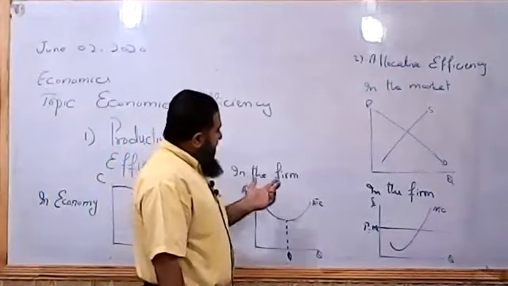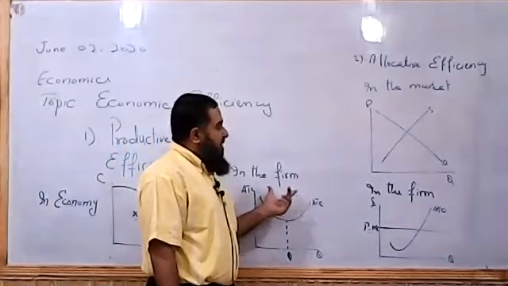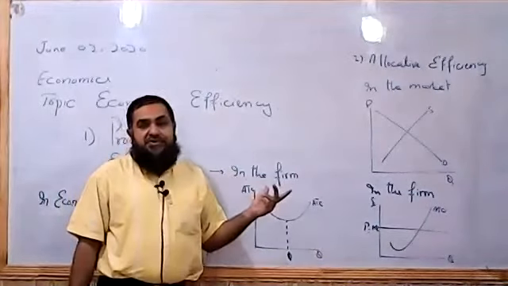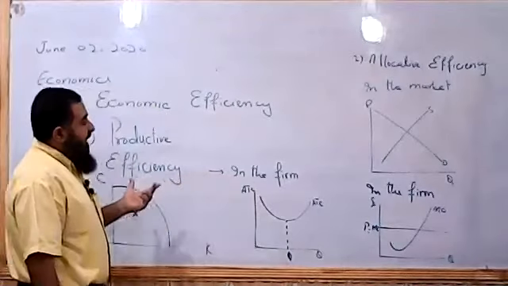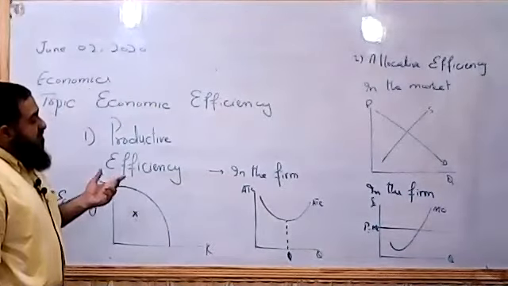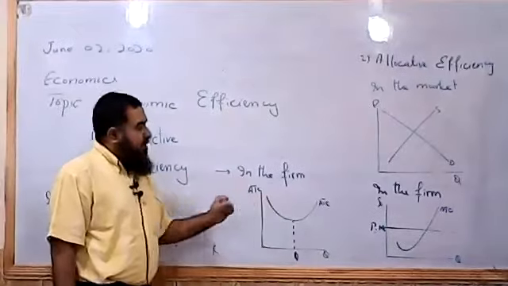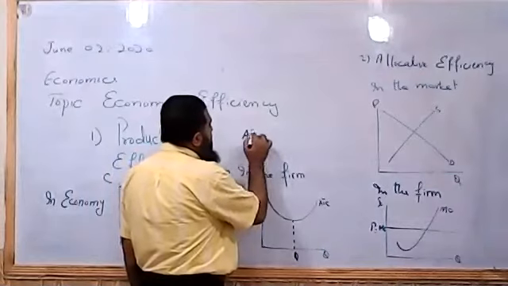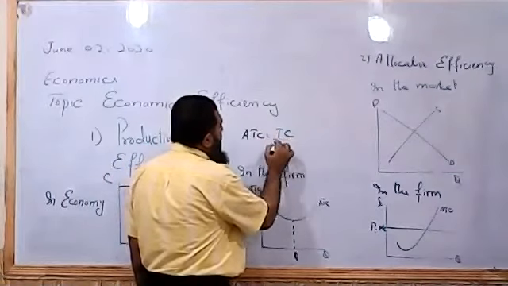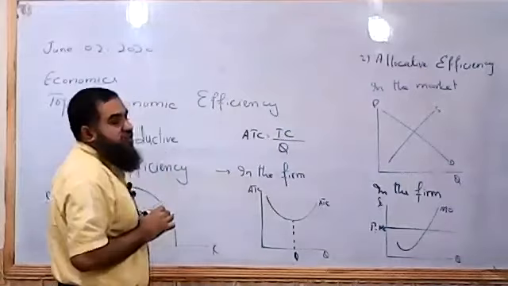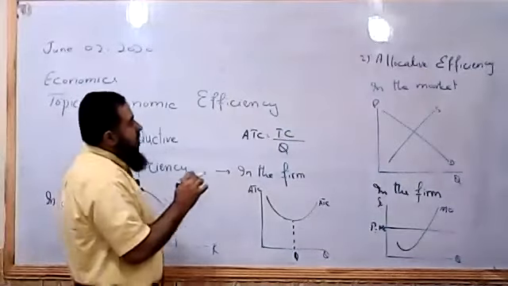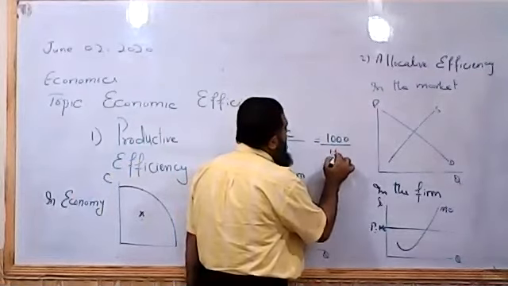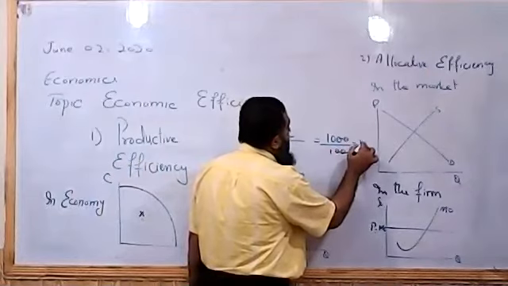Productive efficiency can also be analyzed in the firm where goods are produced. Firms want to minimize their per unit cost, or average cost of production. Average total cost is equal to total cost over quantity produced. Suppose total cost is 1,000 and 100 units are produced, so per unit cost will be 10.